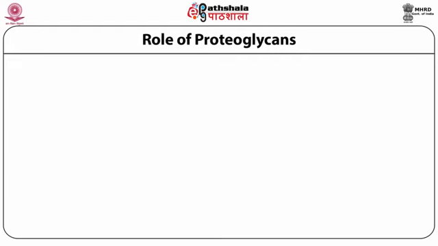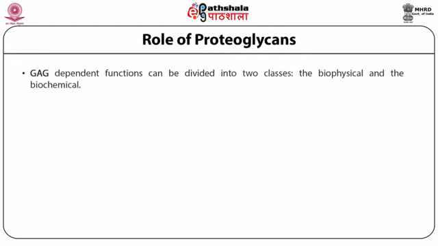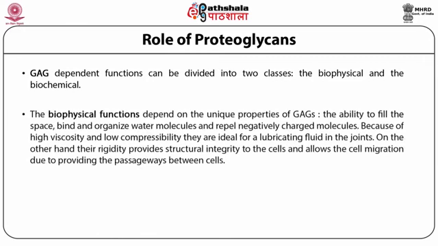Role of proteoglycans. GAG-dependent functions can be divided into two classes, the biophysical and biochemical classes. Biophysical functions depend on the unique properties of GAGs: the ability to fill space, bind and organize water molecules, and repel negatively charged molecules. Because of high viscosity and low compressibility, they are ideal as lubricating fluid in the joints.